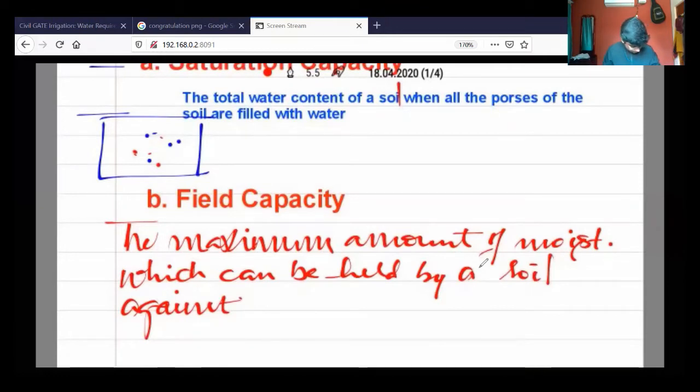Against gravity. So this is the moisture that can be held by the soil against the gravity.